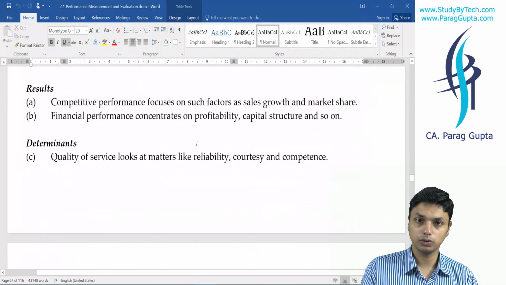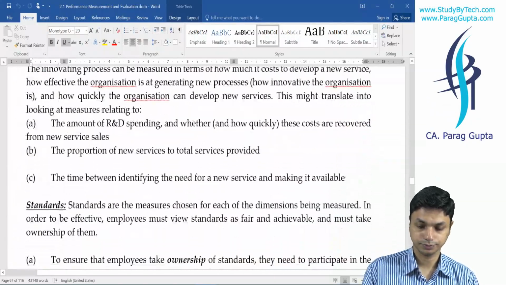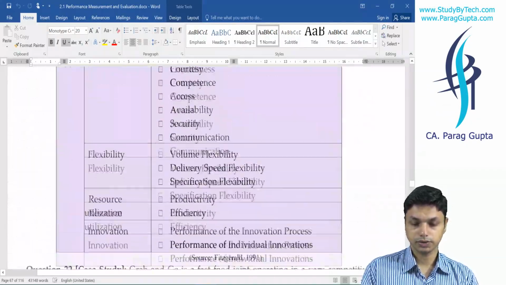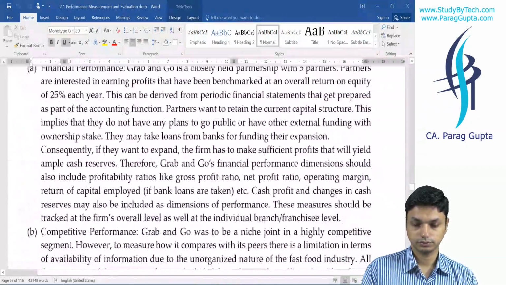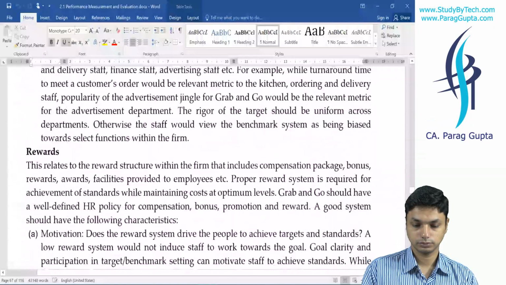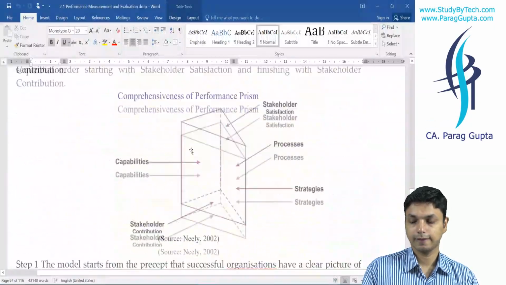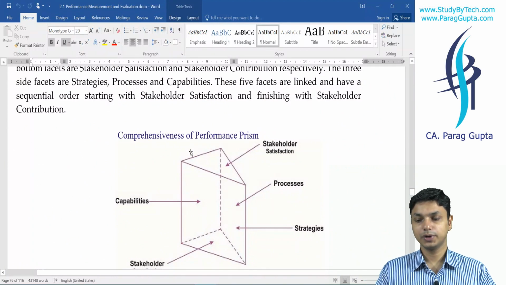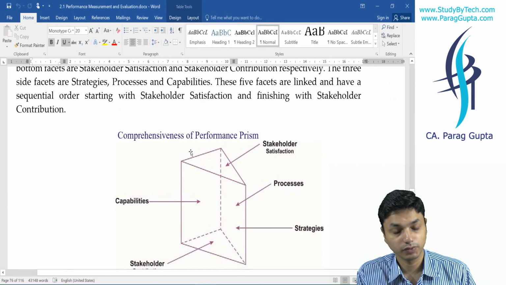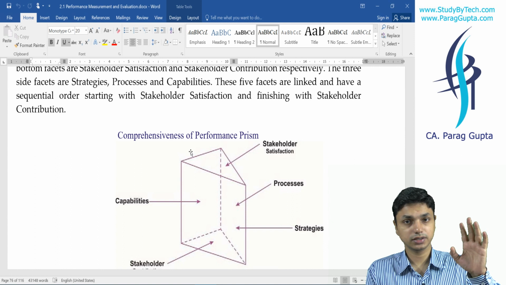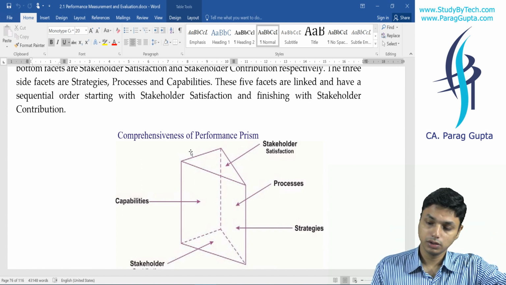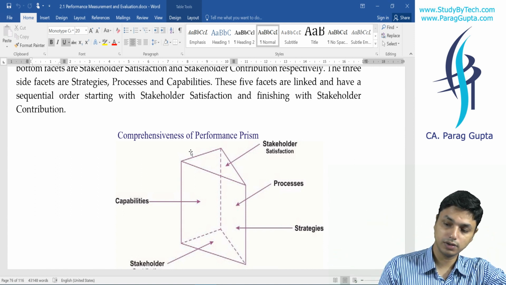Please make sure you do not utilize it in the manufacturing model. Then comes the Performance Prism. A prism has several sides. We all know 5 sides are there, 5 facets are there. The first facet is, you will say, first facet is